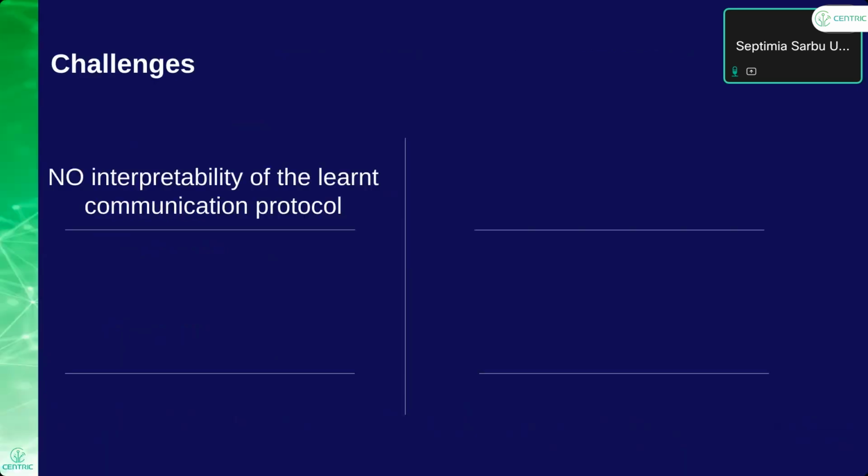So although reinforcement learning has been successful in learning new communication protocols, it has several very important challenges. Firstly, what is learned is not interpretable, and this is a very big problem if we want to deploy these protocols in a real-world scenario. We need to know what they mean to troubleshoot, to debug, and to know where the errors come from when they are deployed in a real-world scenario.